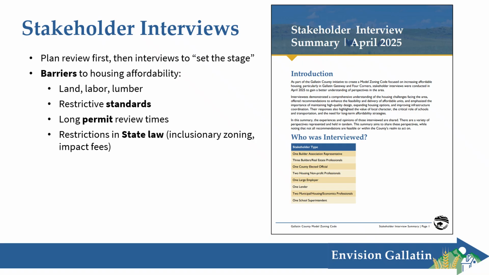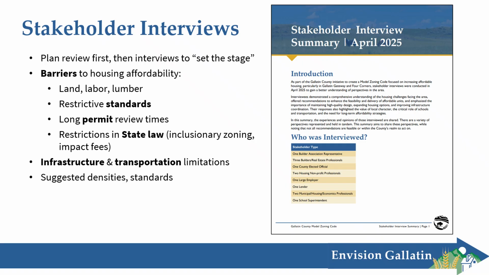They also pointed to some restrictions in state law that can make it difficult to build affordable units, which includes the ban on inclusionary zoning and some limitations placed on impact fees that can make it hard for local governments to build out infrastructure appropriately. The interviewees also talked about the infrastructure and transportation limitations in the county and how that can make it difficult to build affordable housing in general and also in locations that are connected to employment opportunities and services.